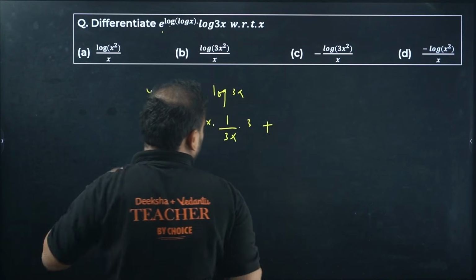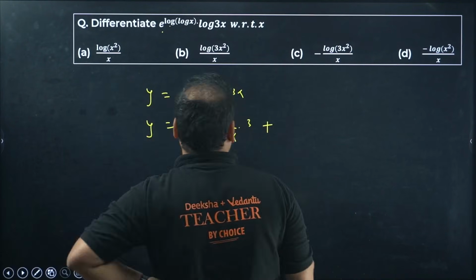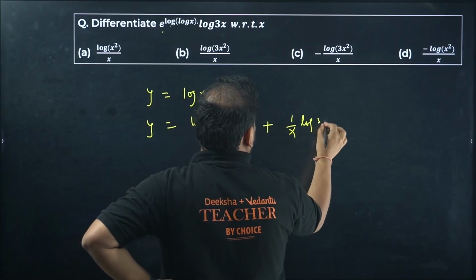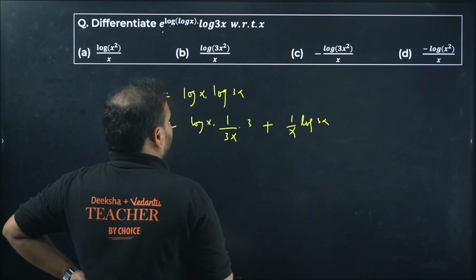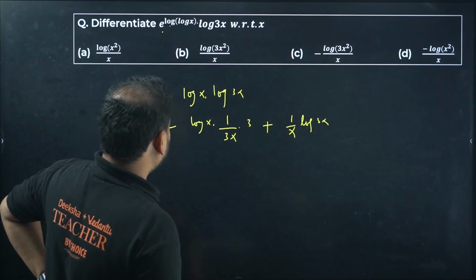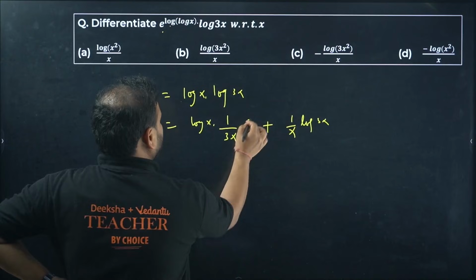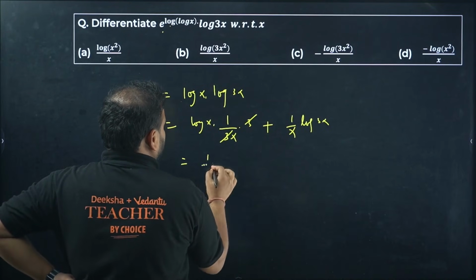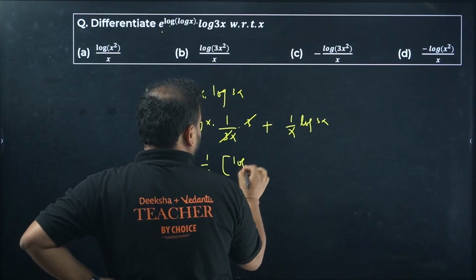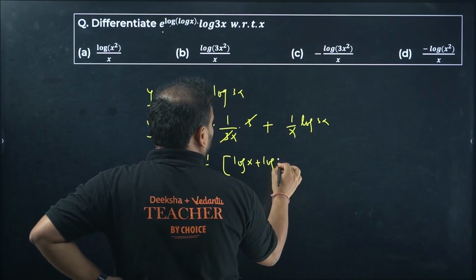And go ahead right here plus. And this time differentiate this. You're gonna get 1 by x log 3x. Log 3x. Excuse me. 1 by 3x and yeah, correct. So this 3 and 3 is cancelled. Here 1 by x also cancelled. Check this out. 1 by x is common. You get log of x plus log of 3x.